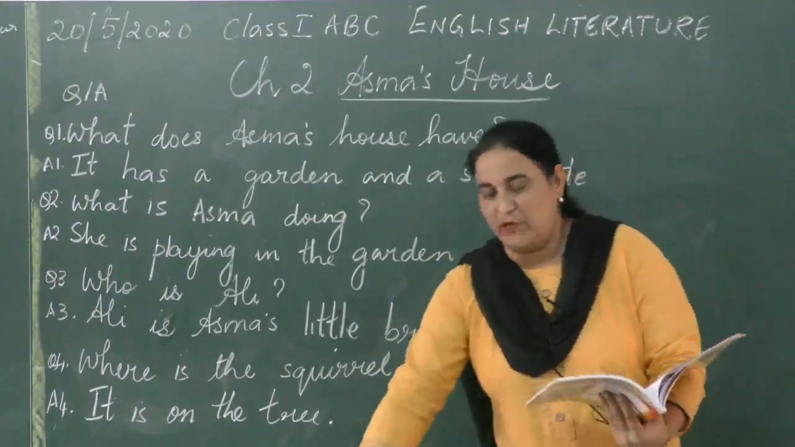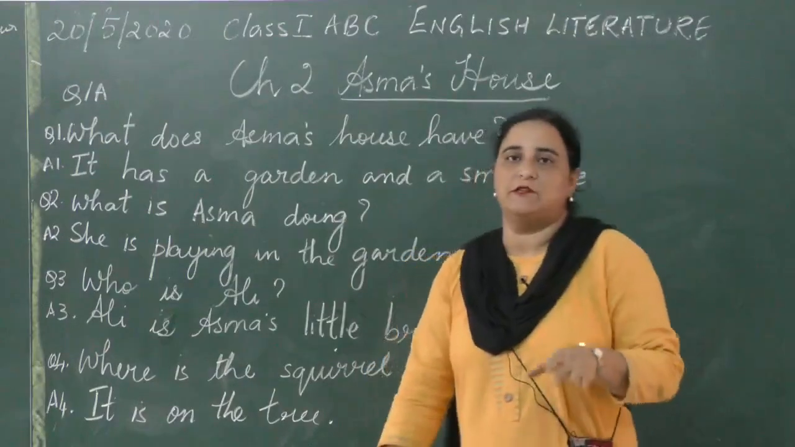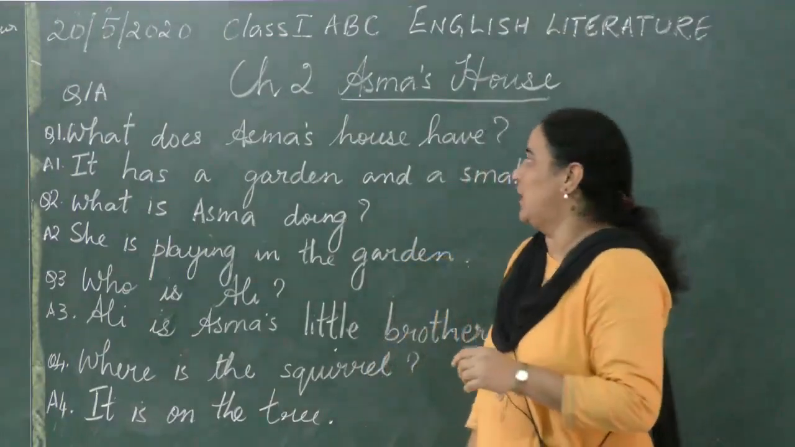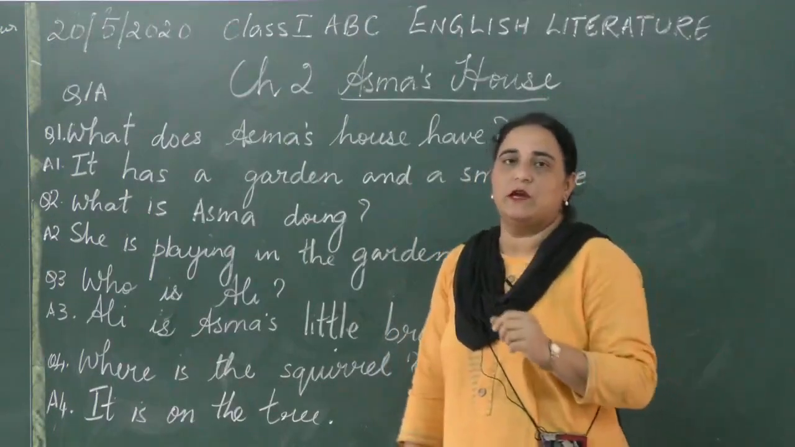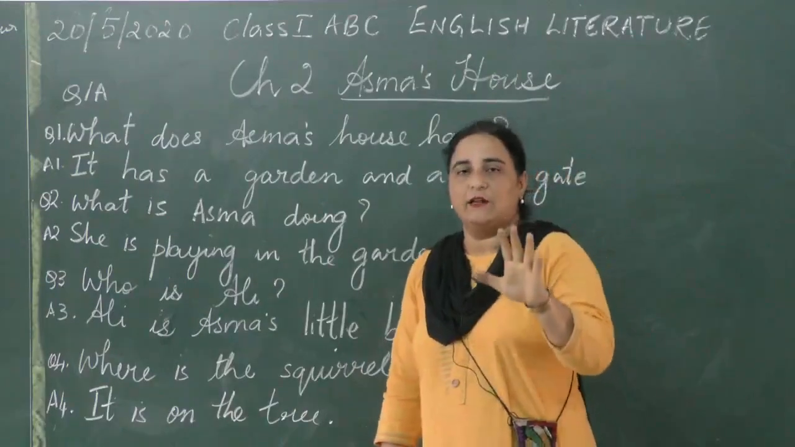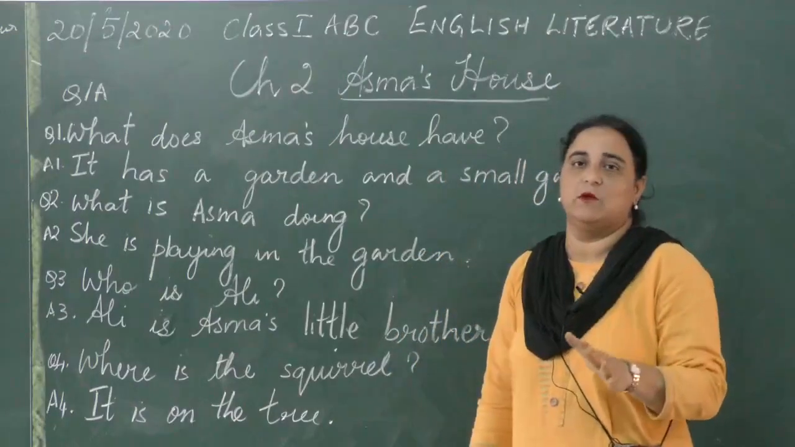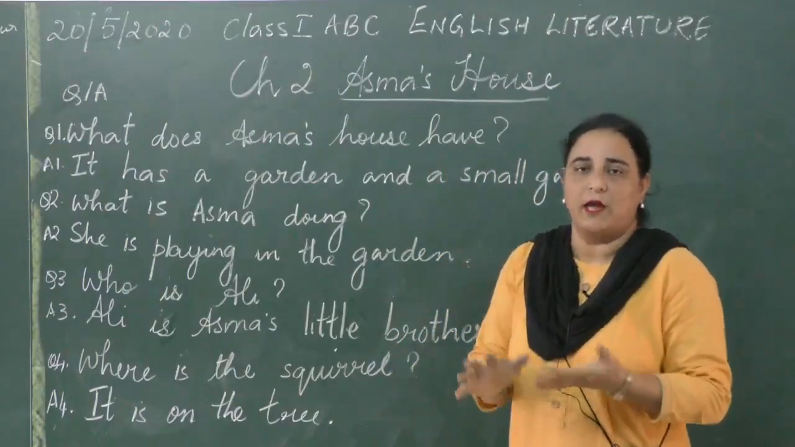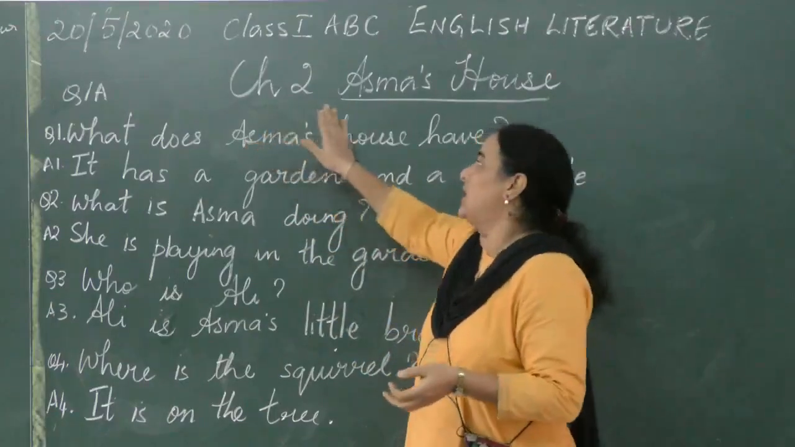I have given you some question answers, children. Now once you have finished chapter 1, I'm sure you have done chapter number 1 in your English literature book. I had told you last time that you have to make a 4-line copy for English literature, and I hope you've done it. And you had to do the question answers, word meaning, make sentences and fill in the blanks of chapter number 1. It had to be written in the copy. I hope you've done it. And now you have to do chapter number 2, Asma's house.